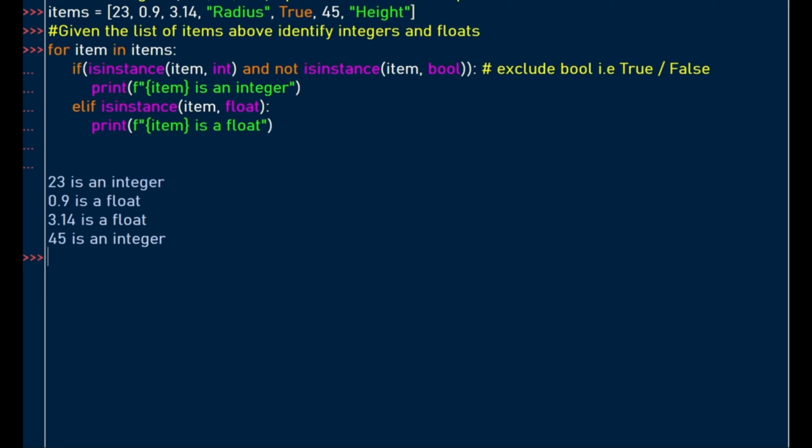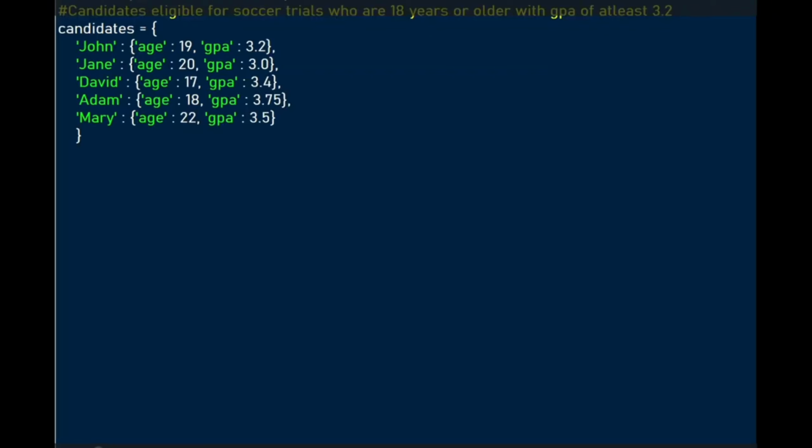So this is a simple program you can use to identify the floats and integers. Let's do one more example where we have a list of candidates who are supposed to participate in sports, but for a candidate to qualify, we are looking at a certain GPA, so we want to only select candidates who are older than a certain age and who have a grade point average of at least 3.2.